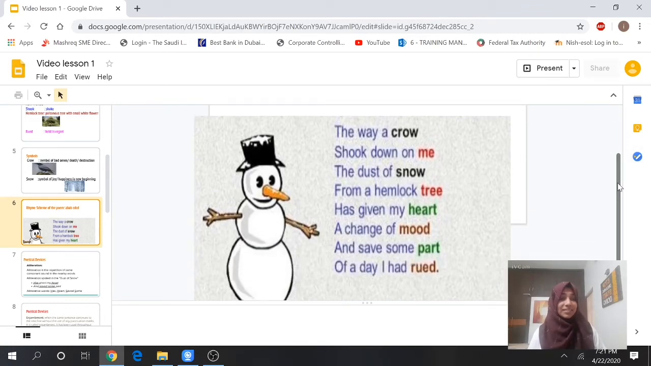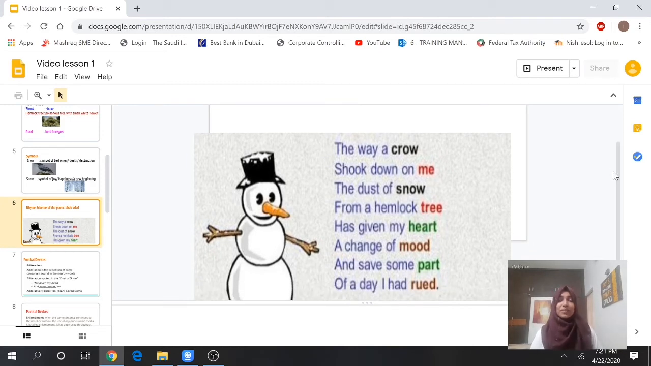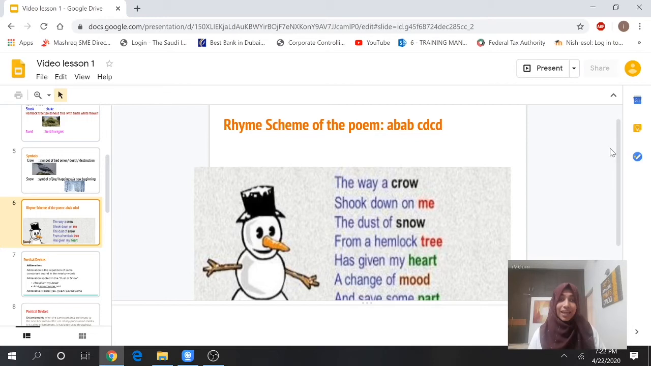So, just look at the rhyming words, the rhyme scheme of this poem. Crow and snow, it is rhyming. Me and tree is rhyming. Heart and part, it is also rhyming. Mood and ruin, it is also rhyming. So what is the rhyme scheme of this poem? A B A B C D C D. That is the rhyme scheme of this poem.